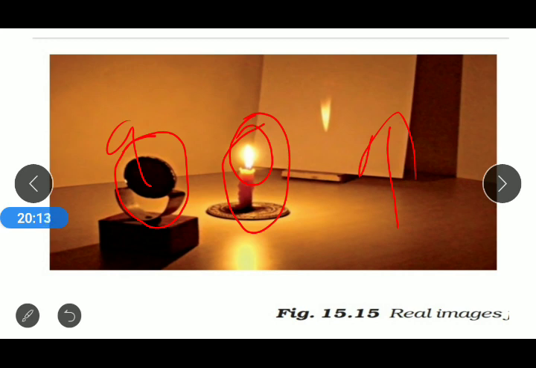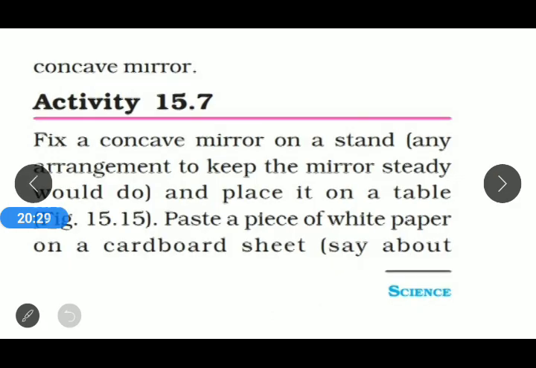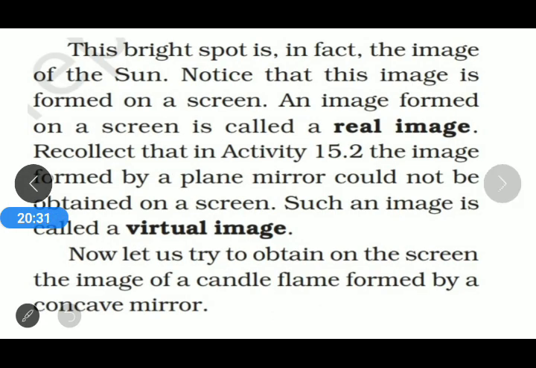Then, according to the picture, after the reflection the image is visible on the screen. This is the image of the candle flame.